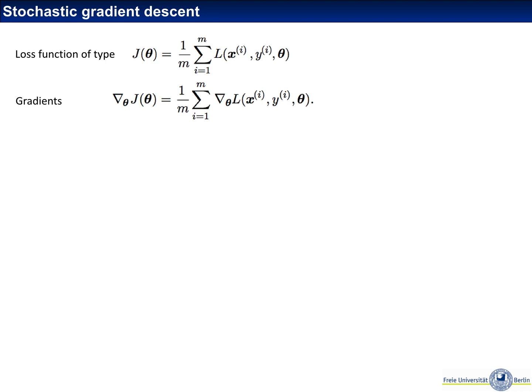Now, if we would use just normal gradient descent, that would take extremely long and it would be extremely prone to get stuck in minima of the loss function. But the loss functions that we typically optimize have this form that you see here.